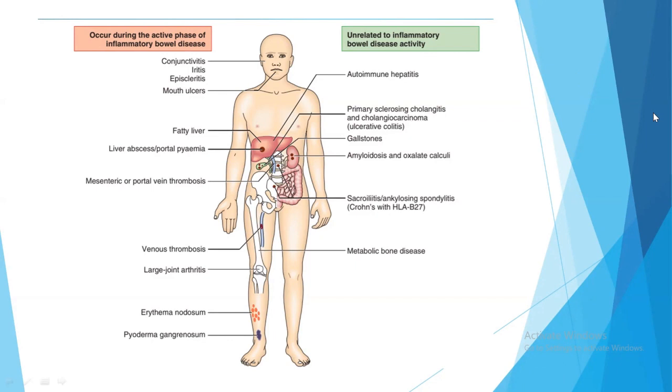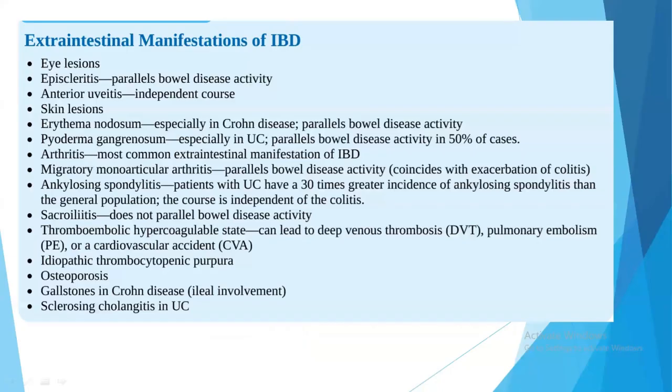And there are some complications which are unrelated to the inflammatory bowel disease activity. Even if the disease is in the passive phase, there may be other complications like autoimmune hepatitis, primary sclerosing cholangitis, gallstones, amyloidosis, oxalate calculi, sacroiliitis, ankylosing spondylitis, and metabolic bone disease. Summarizing all the extra-intestinal manifestations, this slide is given. The extra ones here are idiopathic thrombocytopenic purpura, osteoporosis, and sclerosing cholangitis in ulcerative colitis patients.